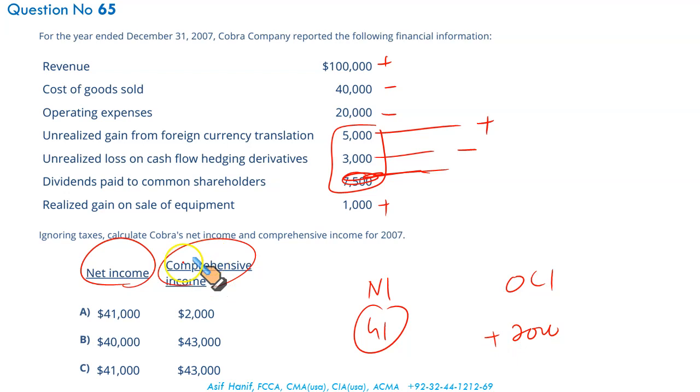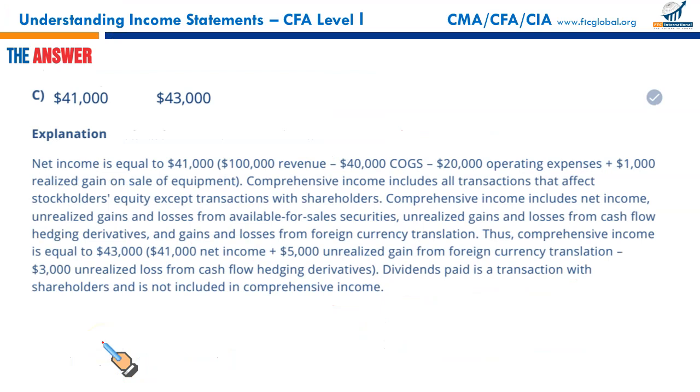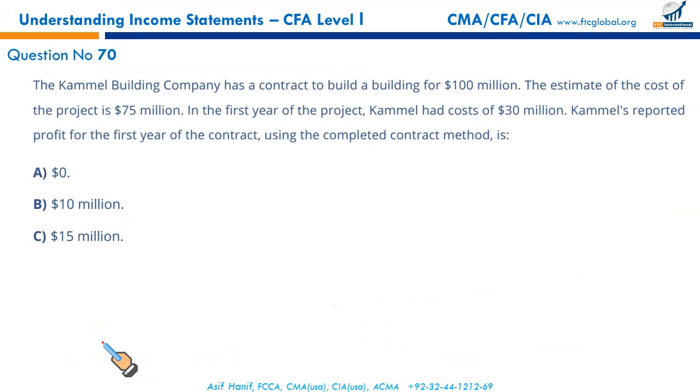Since we need the comprehensive income, the total of 41 plus 2, 43, would be the answer. 43 here, and I think it should be C. Yes, 43 and 41. So that makes C the correct option. And C it is. Next.